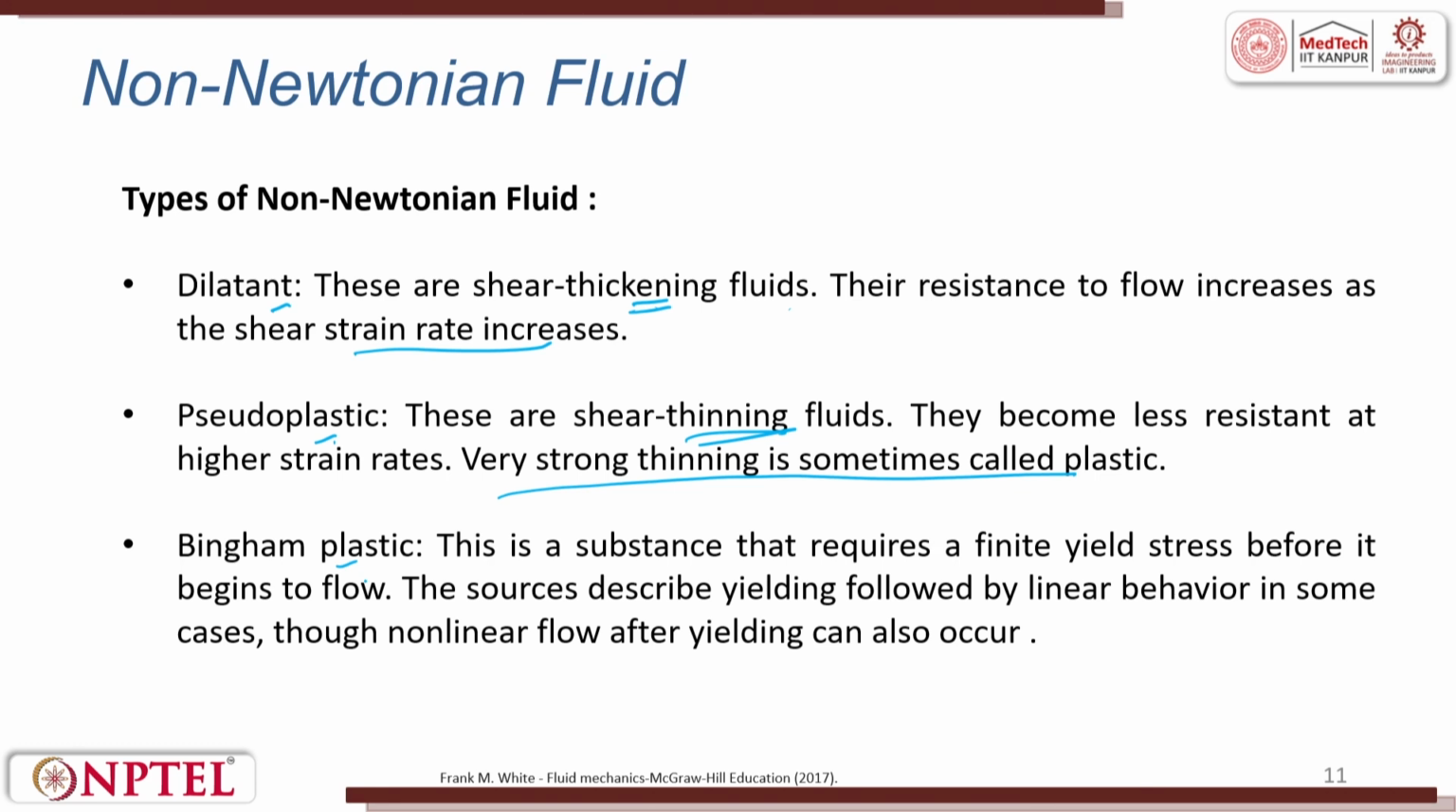Bingham plastic is a substance that requires a finite yield stress before it starts to flow. You keep on pushing, it resists. After some point of time, it starts flowing. Those things are called Bingham plastic. The source describes yielding followed by linear behavior in some cases, though non-linear flow after yielding has occurred. So, this is dilatant, pseudoplastic and Bingham plastic. They are all non-Newtonian fluids.